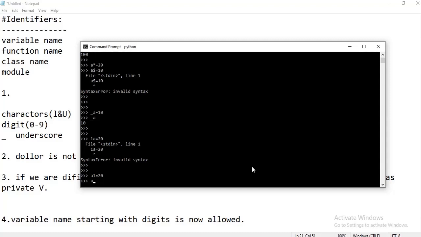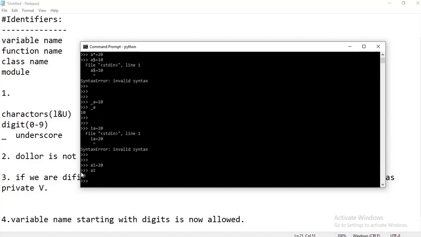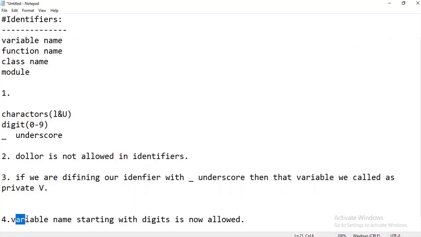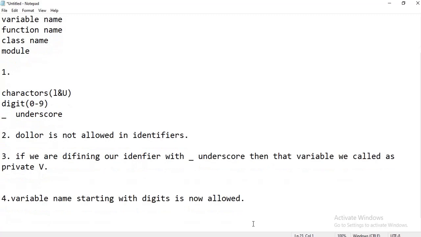Now it is working, and if I access it, we get the required value. So here we conclude that a variable name starting with a digit is not allowed in our identifier.